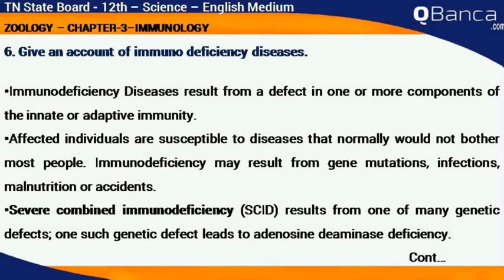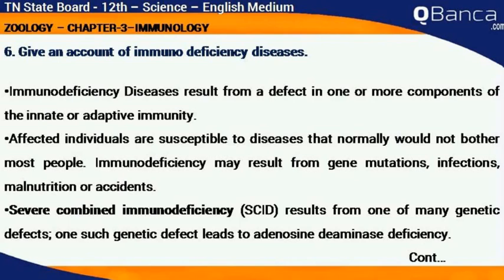Give an account of immunodeficiency diseases. Immunodeficiency diseases result from a defect in one or more components of the innate or adaptive immunity. Affected individuals are susceptible to diseases that normally would not bother most people. Immunodeficiency may result from gene mutations, infections, malnutrition, or accidents.